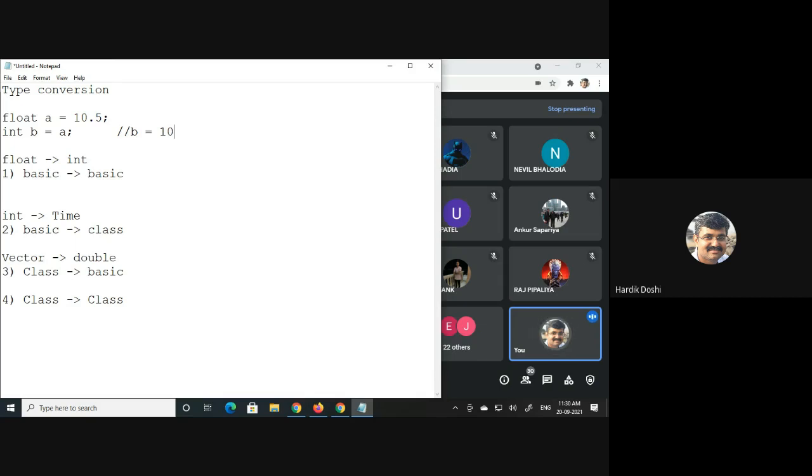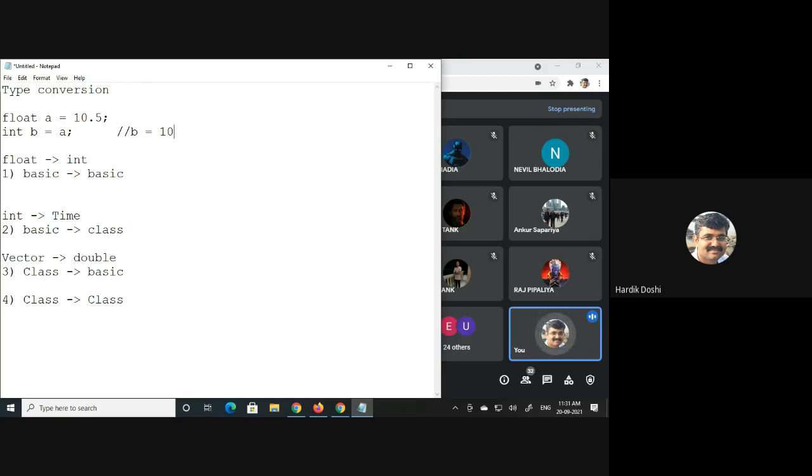So internally it must have written a function saying that for this conversion I have to truncate the value. It is the compiler's logic. So similarly, during the basic to basic type conversion, all the possibilities are written inside the compiler. When we are doing float to integer, truncating is written in the compiler. If we convert integer to float, then at the end we need to append point 0. So that is written in the compiler itself.